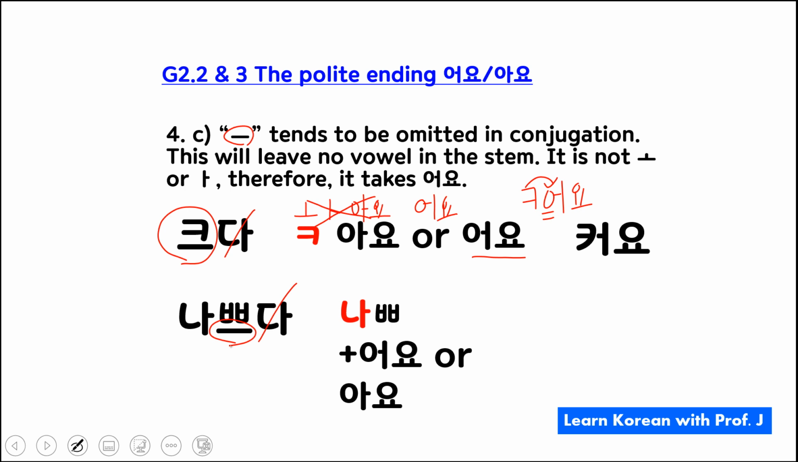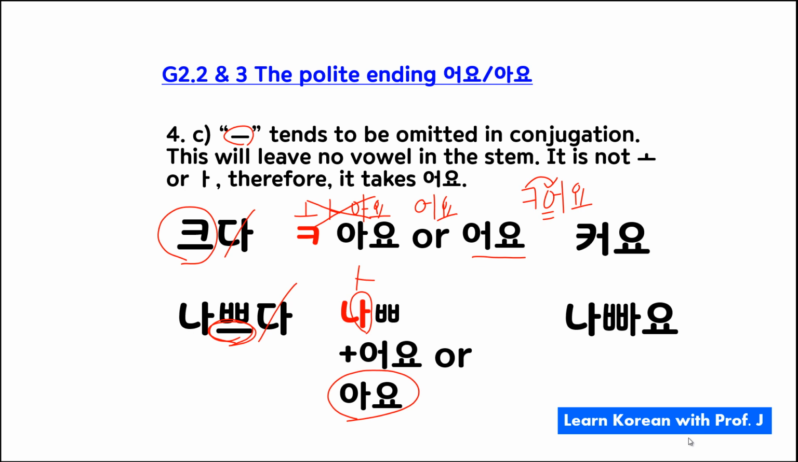Now, with this vowel gone, what becomes the last vowel of the stem? This 아. This becomes the last vowel of the stem, isn't it? So the last vowel is 아. Therefore, I'm going to take 아요. So it becomes 나빠요. At this point, you might be thinking, oh, I thought Korean was easy, but it's not. There are so many irregular conjugations.